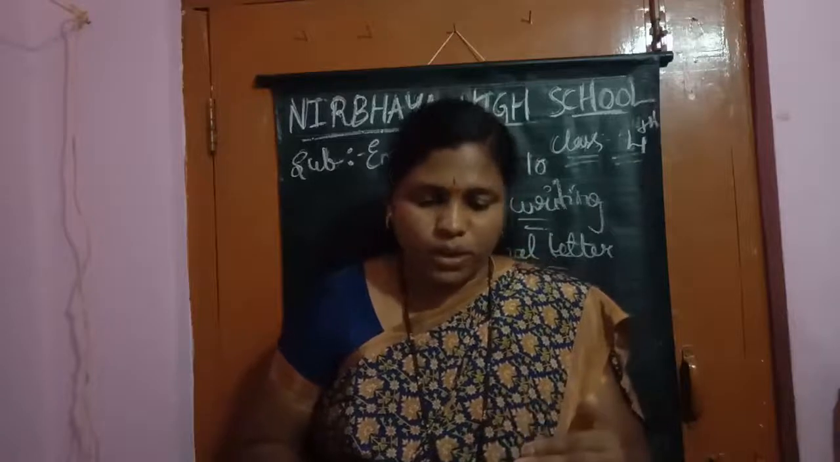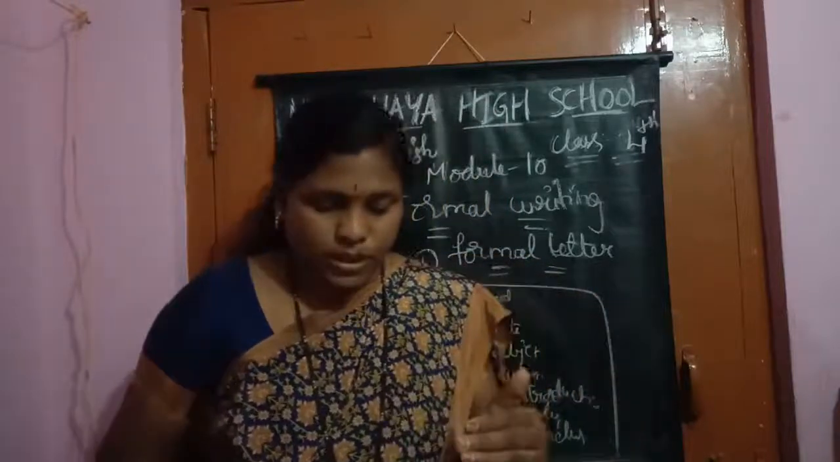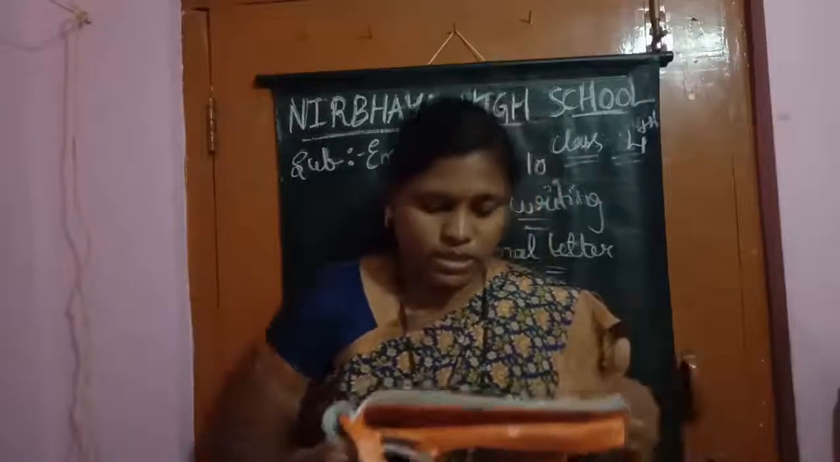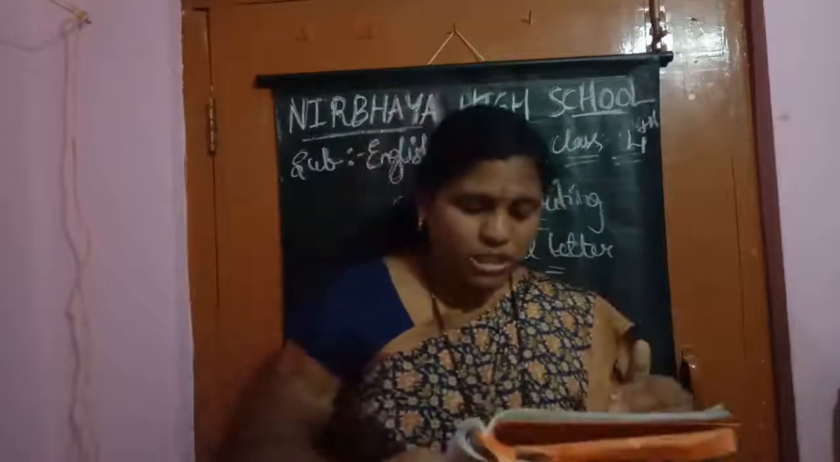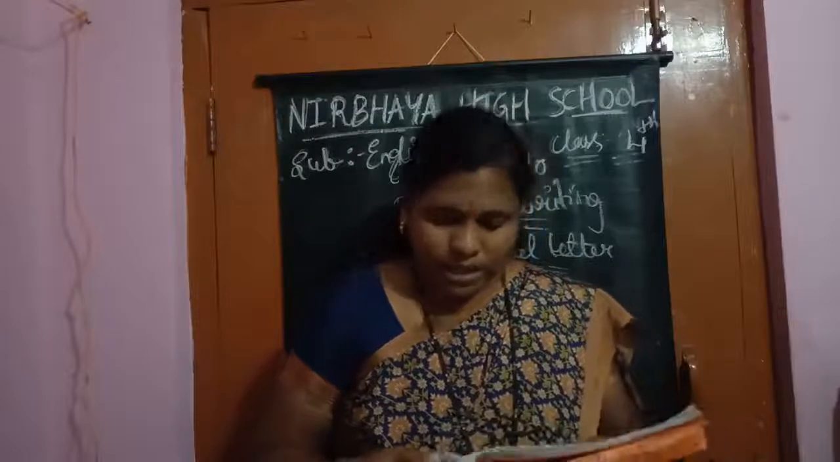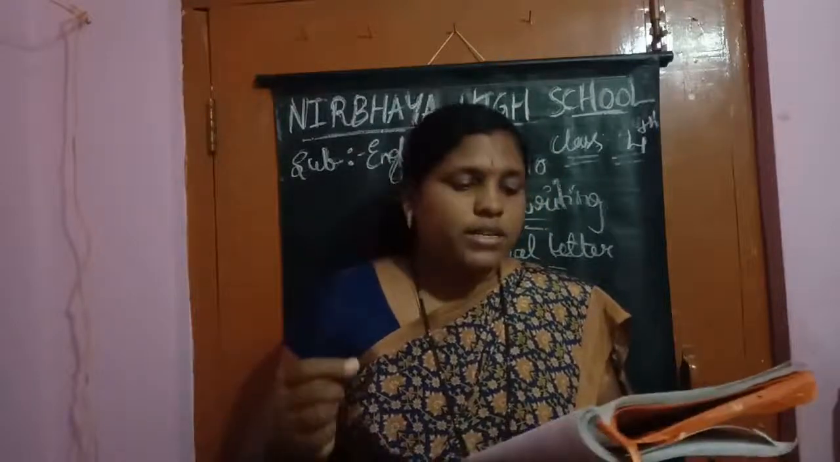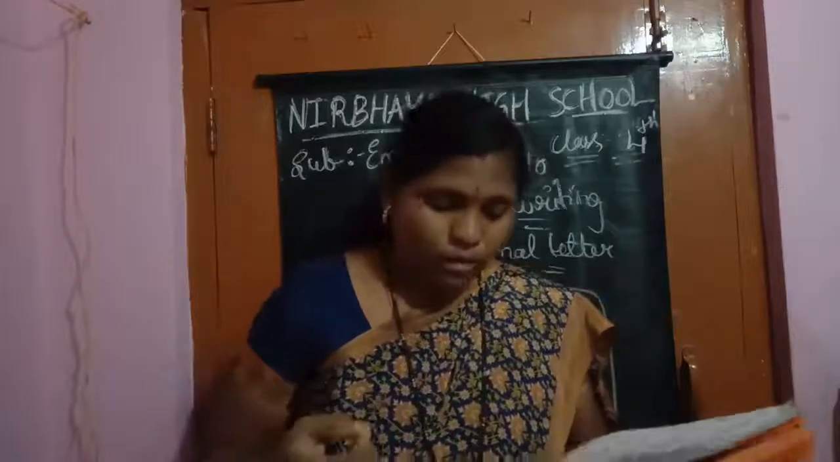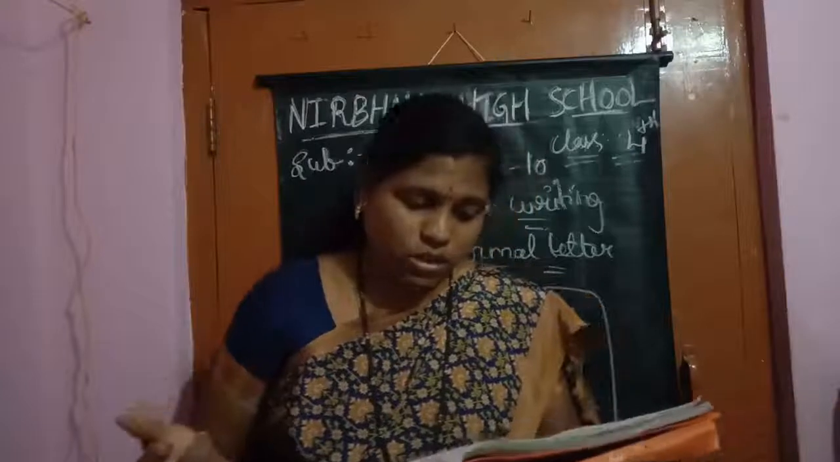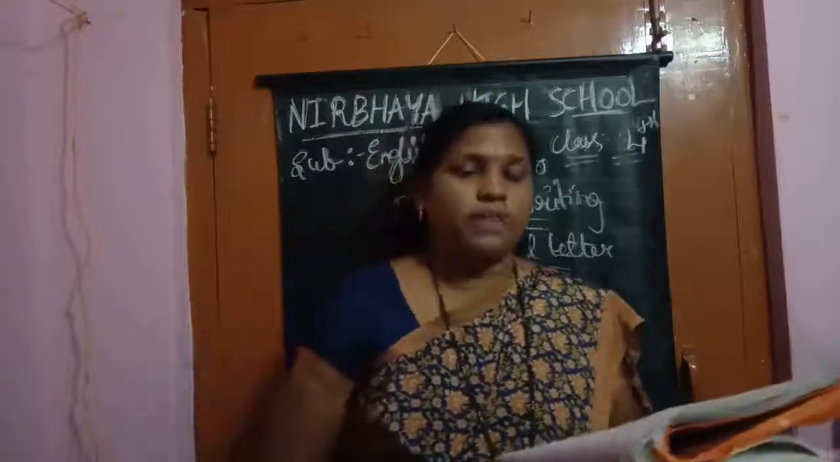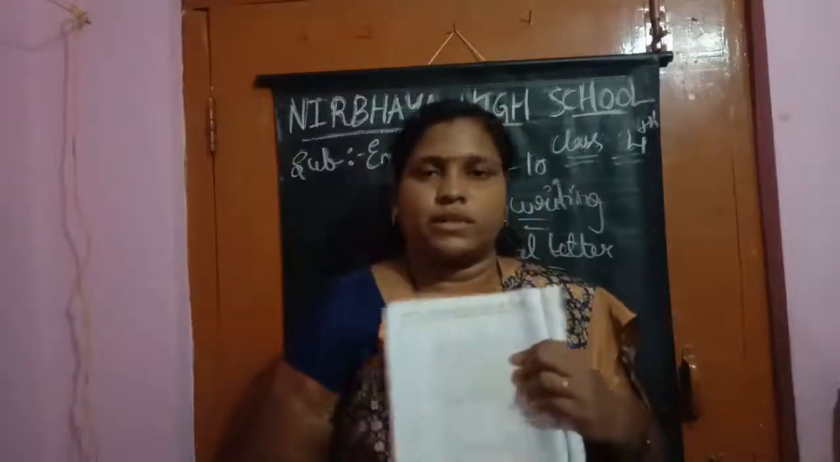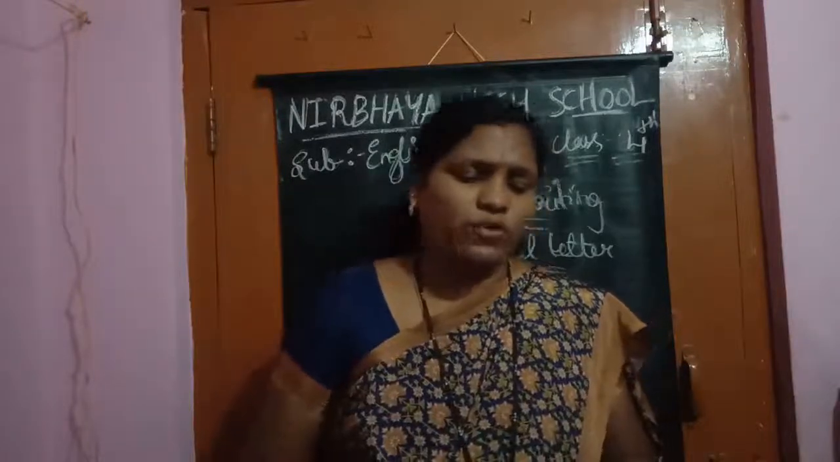What is the first one? Yes. First one is sender's address. Second one is receiver's address. Third one is date. Fourth one is subject. Fifth one is salutation. Sixth one is introduction. Seventh one is the body of the letter. Eighth one is conclusion. Ninth one is signature. How many parts are we having, children? Nine parts. Complete this. Okay, children. And now, exercise 4.